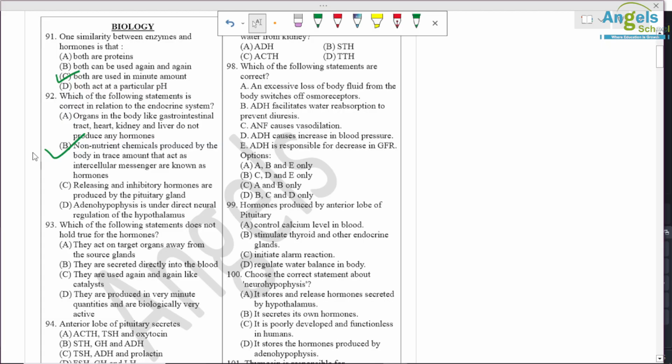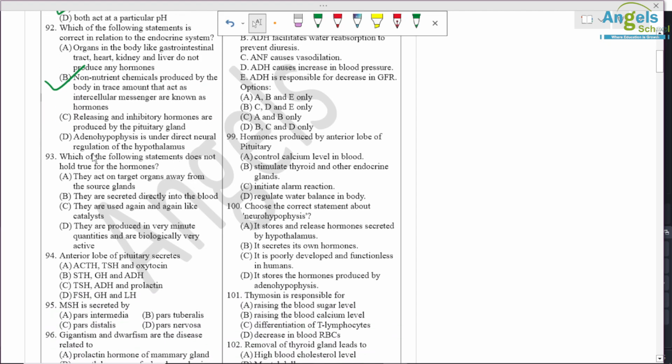Release and inhibitory hormones are produced by the pituitary gland. So it is incorrect. It is produced by the hypothalamus only. Adenohypophysis is under direct neural regulation of the hypothalamus. So again it is incorrect. Neurohypophysis is under direct control of neural regulation. So B answer is correct.